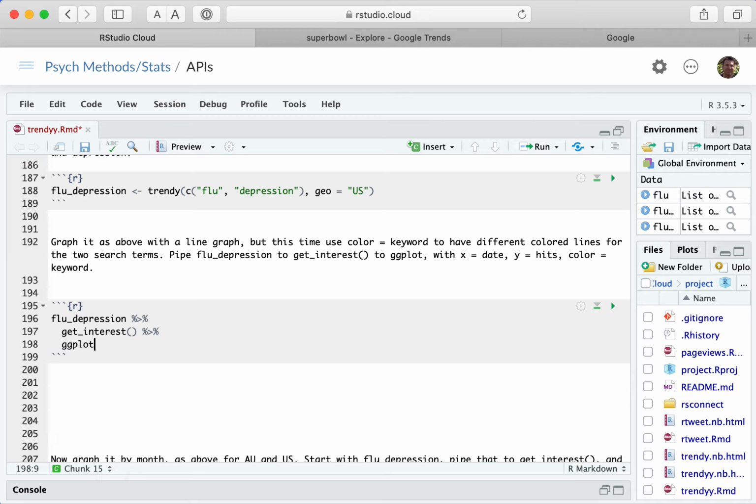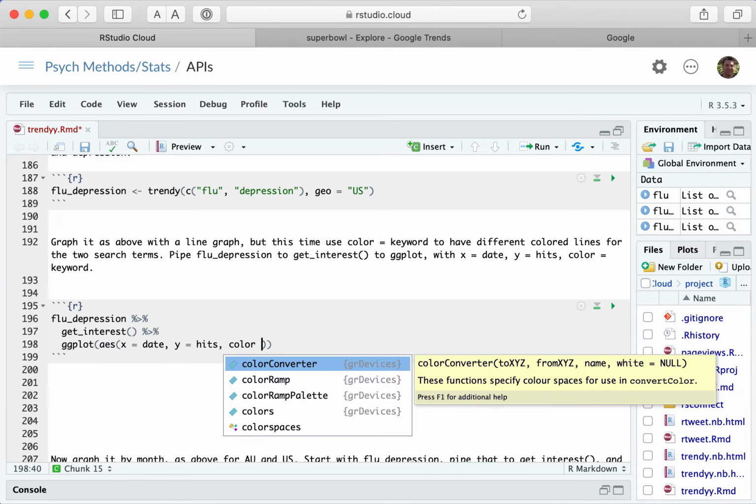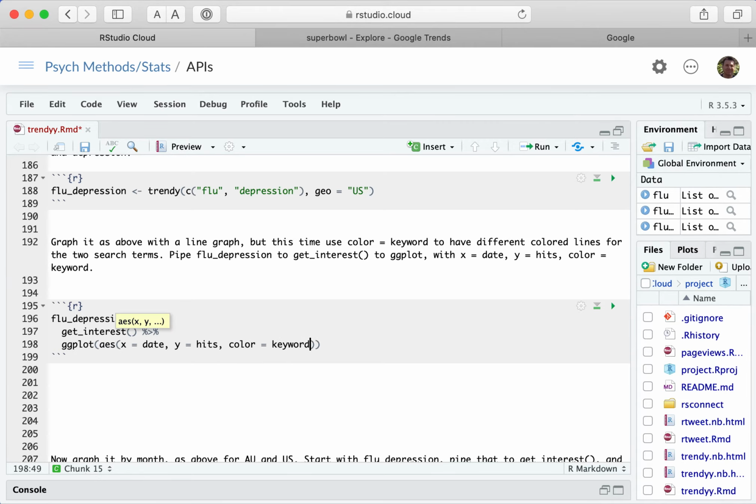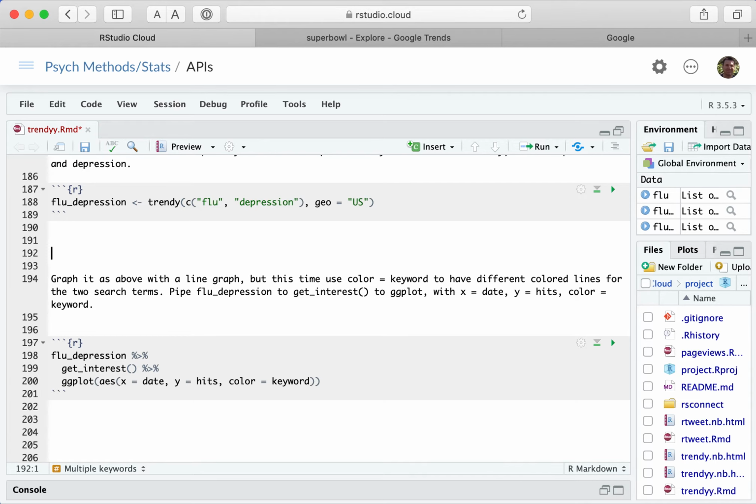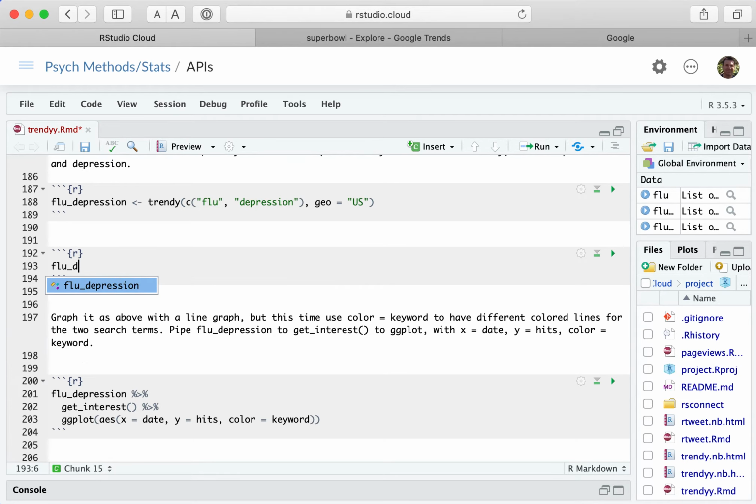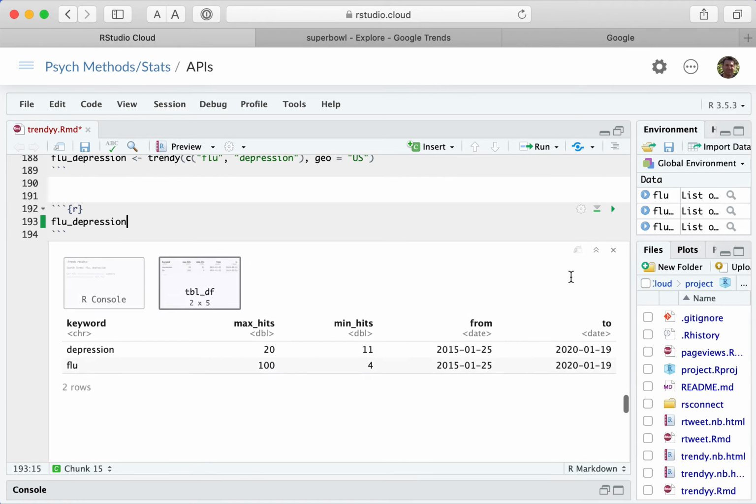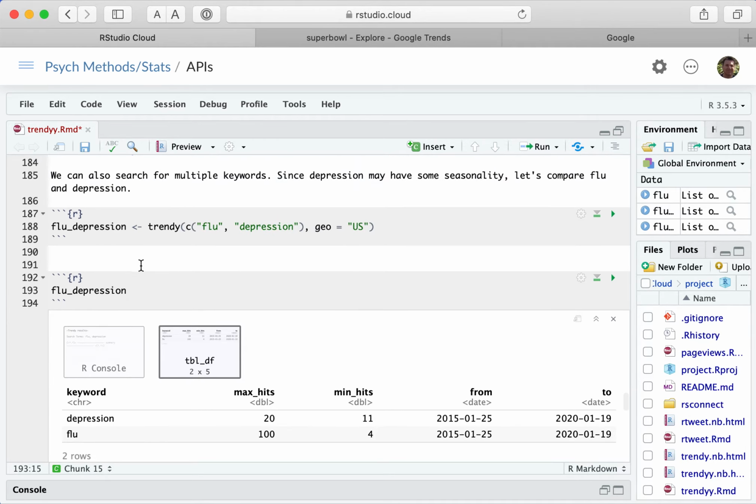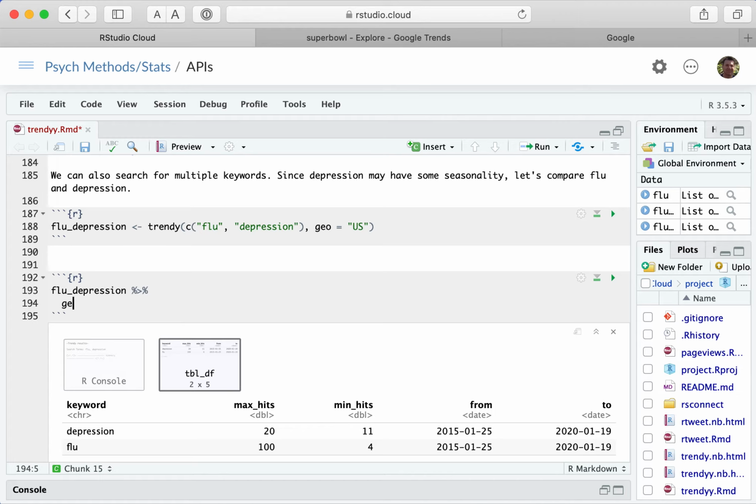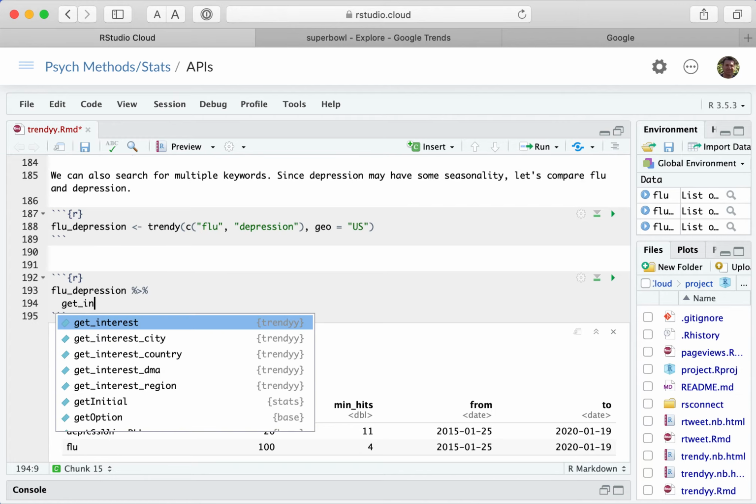And then ggplot AES, and I want X is date, Y is hits, and then now the line colors will be, it's called keyword. And so remember, actually, let me do something. I know I don't have it here, but let's go ahead and just take a look at flu, depression. Let's pipe that in to get interest. Get a better look at that.